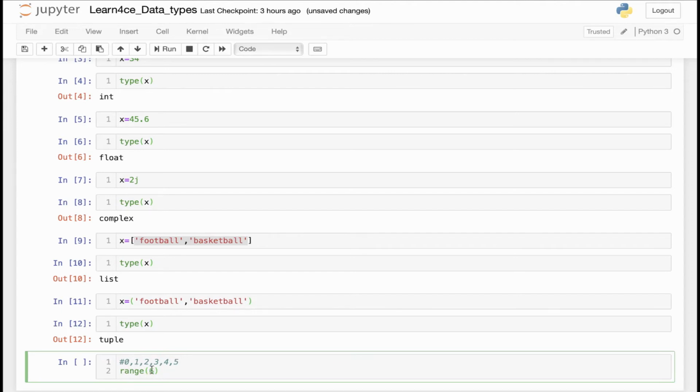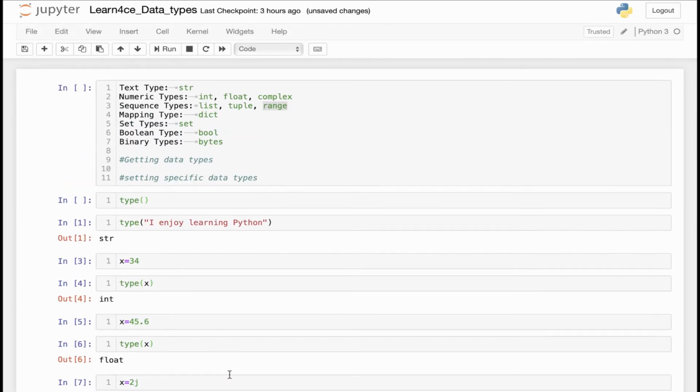The range does not include the upper value. It includes the lower value, not the upper value. For instance, range 6 actually means we include the values from 0 included up to 6, and 6 is not included. Or we can say from 0 to 5, and 5 is included. That's what range means.